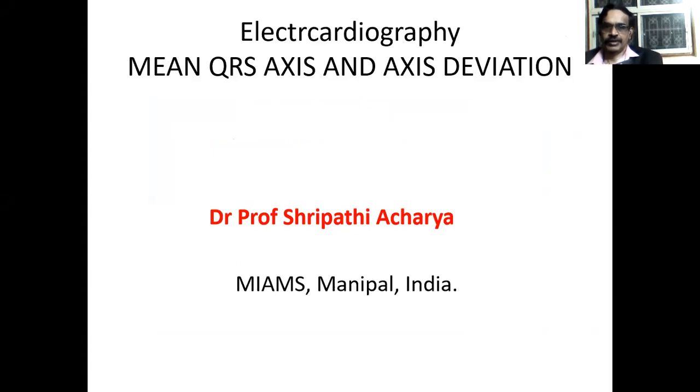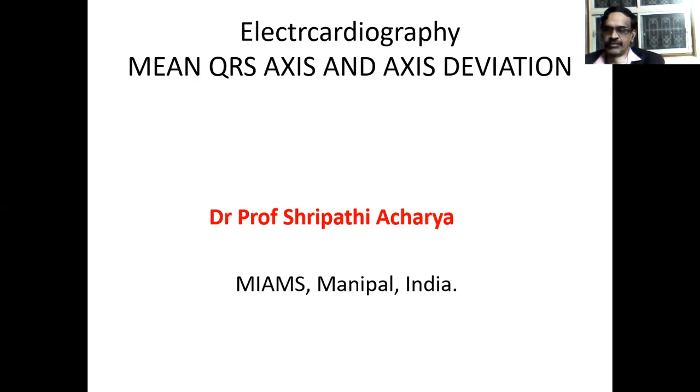The topic is the ECG mean QRS axis and axis deviation. At a given time, the net depolarization wave is directed prominently towards one direction along a lead axis, and that is known as the mean QRS axis. The mean QRS axis normally lies between 0 degrees and minus 30 degrees. It is electrically horizontal heart.